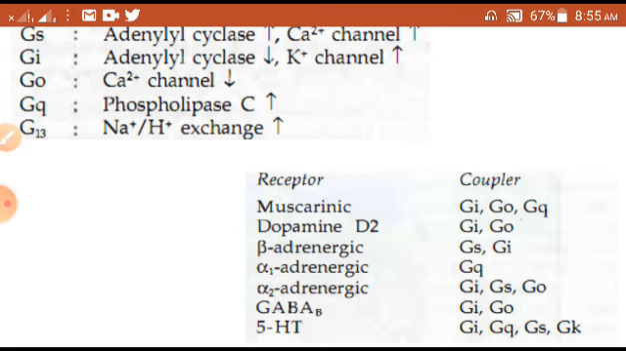So, if it is a muscarinic receptor, it acts on Gi, Go and Gq, right, with different effects in different places on the different organ systems. Dopamine acts on Gi and Go. Likewise, different drugs bind on the same G protein, but the activation of the alpha is different, right. So, if the activation of alpha is different, in the same way the responses and the physiological roles these alphas are producing are different.